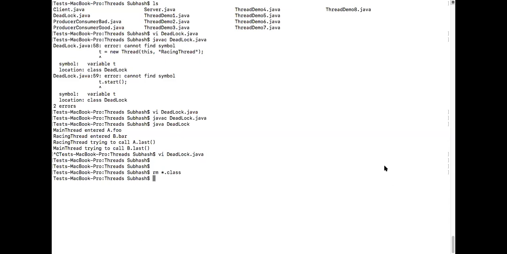So Rohit is asking, sir, if both are stuck, which one will be called first? Okay, Rohit, did you see that we were expecting the racing thread to be called first, but what happened was the main thread was called first. So there is no guarantee which thread will get called first here. That is how it is, Rohit.